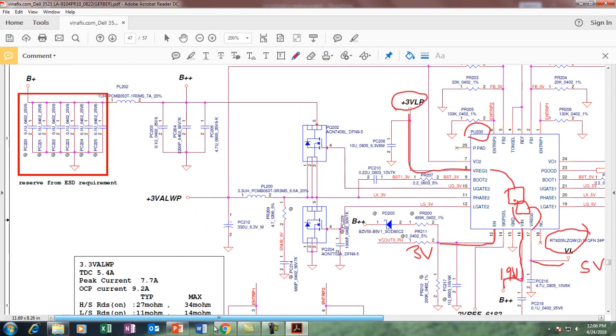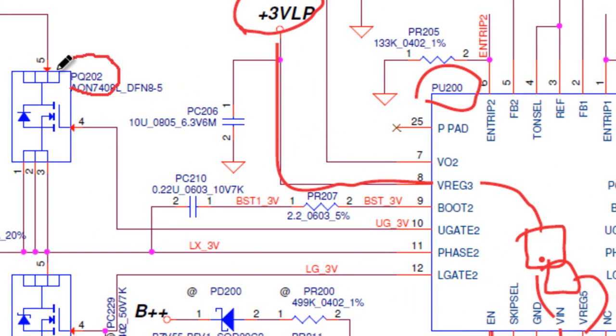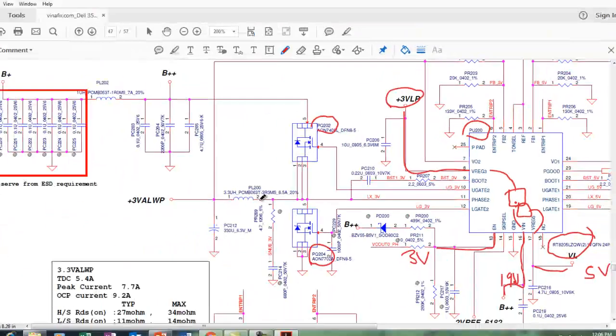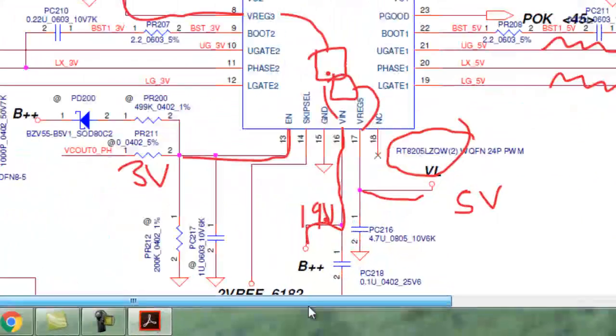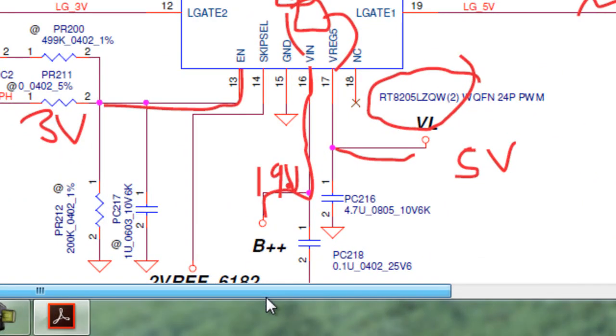The same thing happens on the left hand side also. Here also are two MOSFET. The locations are PQ202 and PQ204, triggered by this chip on the gate. Again there is this coil PL200, and from the coil output it reaches this capacitor PC202, and 3 volt is generated at this junction. So in this way 3 volt and 5 volt come out from these sections.